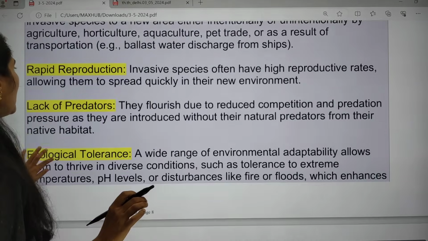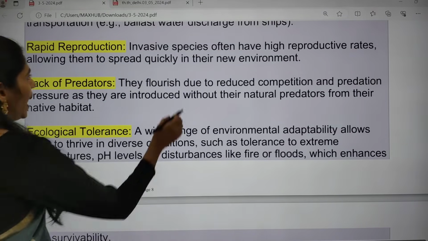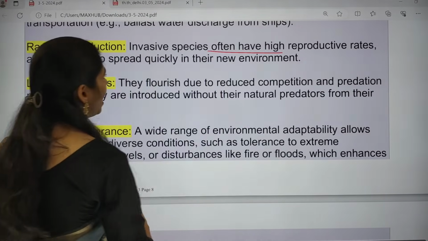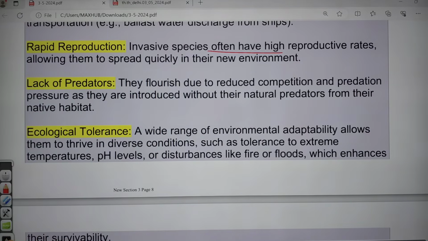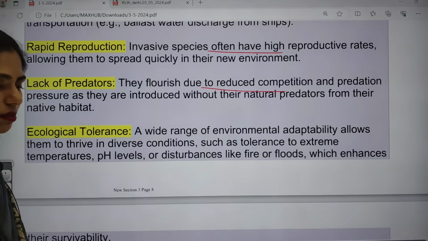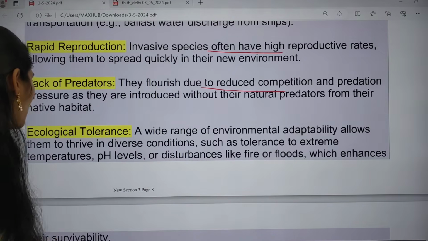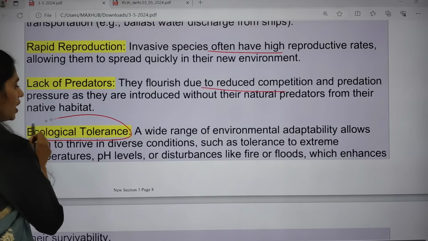Next is rapid reproduction and rapid transportation. These invasive species often have very high reproductive rates, and they spread very fast in the new environment because there are no competitors and no predators. They flourish due to reduced competition, and even the animals present there do not consume them. And this one is ecological tolerance.